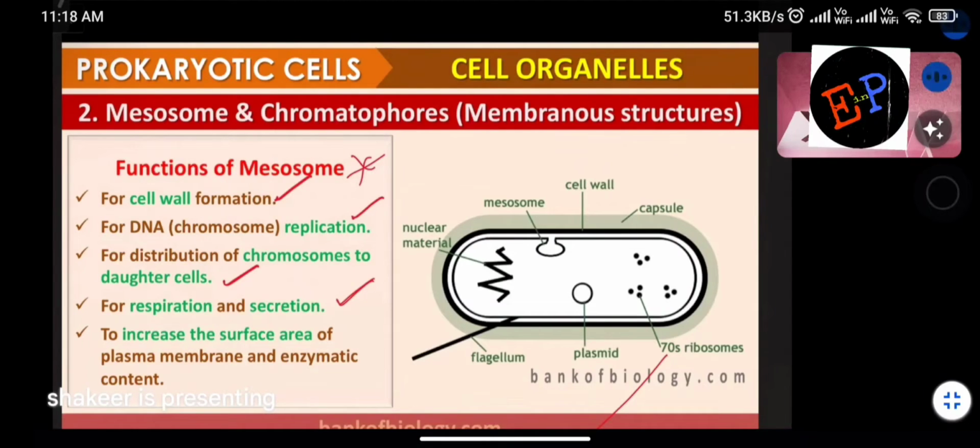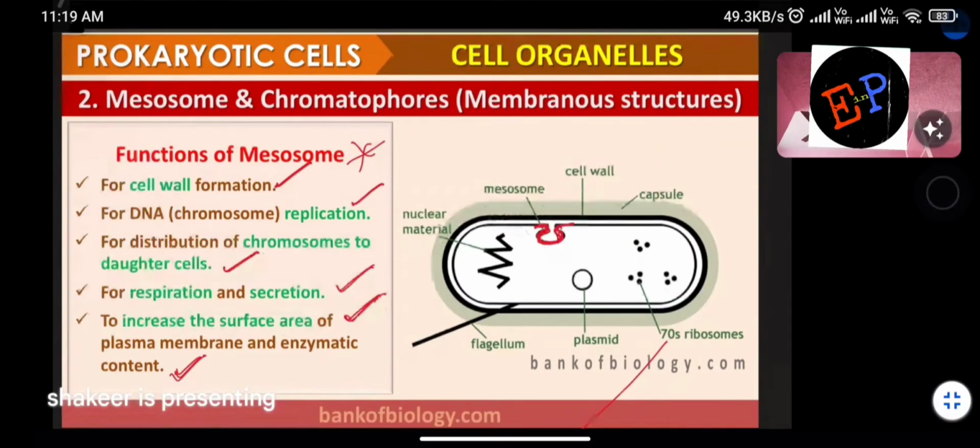So exchange will take place with the help of vesicles. Clear? So therefore, mesosomes are responsible even for respiration also, because they transfer the molecules of the gases. To increase the surface area of the plasma membrane and enzymatic content also, mesosomes are responsible. If you see such infolding, are you able to understand? What happens to the total surface of the plasma membrane? Total surface area increases. So, for increasing the surface area also, they are responsible.